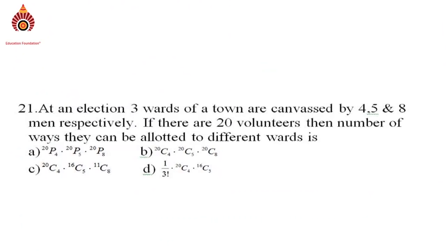See the next question. At an election, 3 wards of a town are canvassed by 4, 5 and 8 men respectively. If there are 20 volunteers, then the number of ways they can be allotted to different wards is.